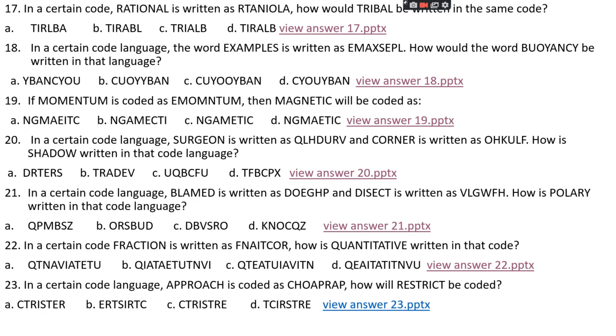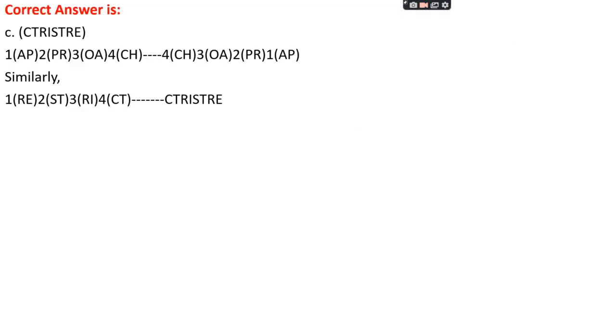Question number 23. In a certain code language, approach is coded as CHOAPRAP. How will restrict be coded? Option A, CTRISTR. Option B, ERTSIRTC. Option C, CTRISTRE. Option D, TCIRSTRE. The right answer is option C, CTRISTRE.